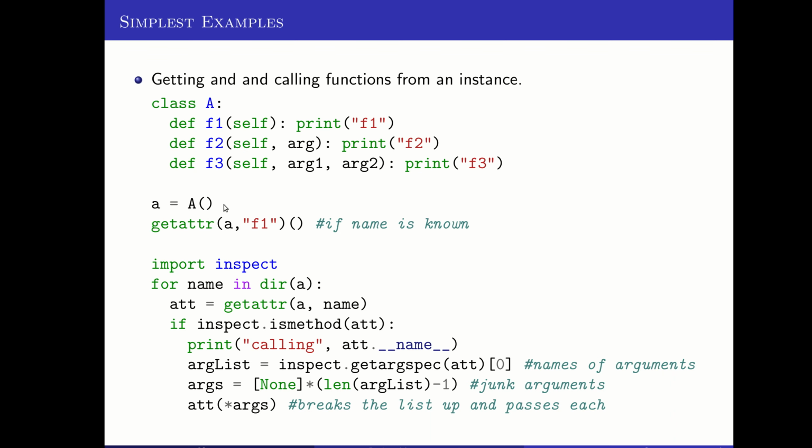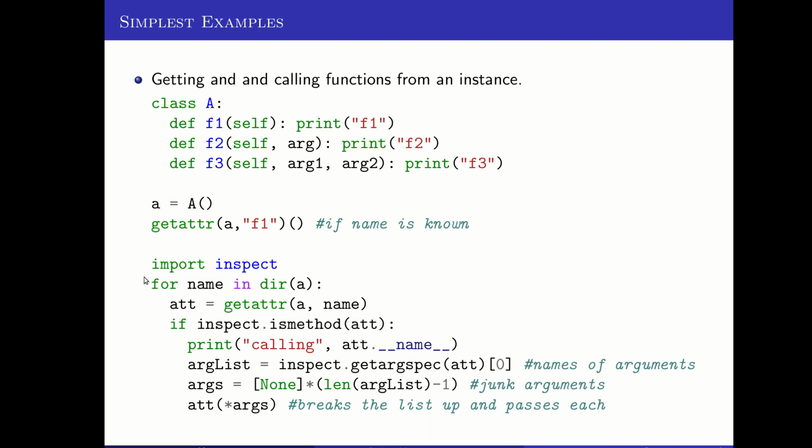But here, I'm able to get the functions that A is able to call, and then I call them. Or I could print out their names, or I could do whatever things I wanted to do, see how many parameters they have, different stuff like that. If I want to be a little more advanced, there are some good built-in libraries for this. The inspect library will let us check some different features and be able to get more about the specification of a particular function or a particular attribute from an object.